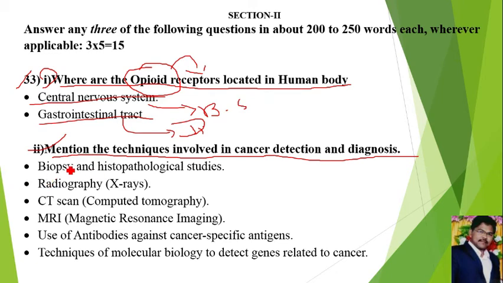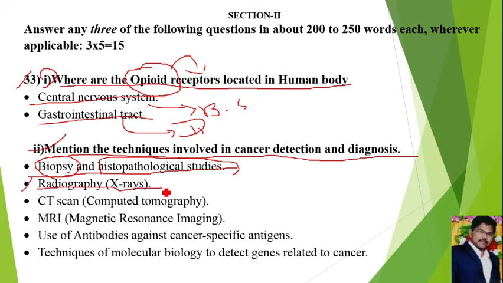Diagnosis, identified. See, first one, biopsy and histopathological studies. In biopsy, the living tissue from the tumor we have to collect and we have to test it. Is it cancer tissue or normal tissue? Histopathological studies means the studies which are related to tissue.